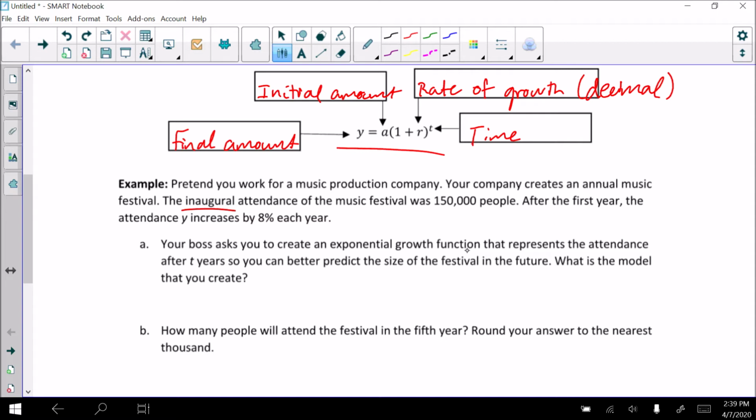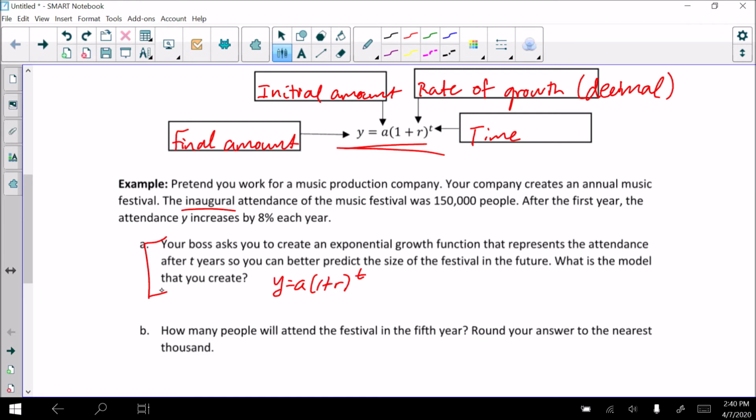All right, so let's think about this for a second. The general exponential growth equation looks like this. I just copied that from up here. And all of these pieces represent something. We just talked about what they represent up here. Okay, so really what we have to do in this type of problem is go find everything that we can in the description of this situation here. We want to find each of these pieces in this description if we can.